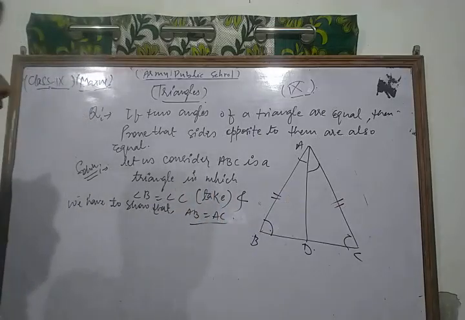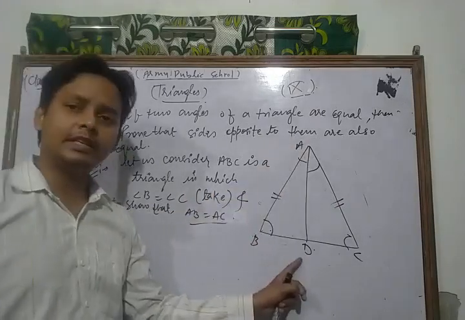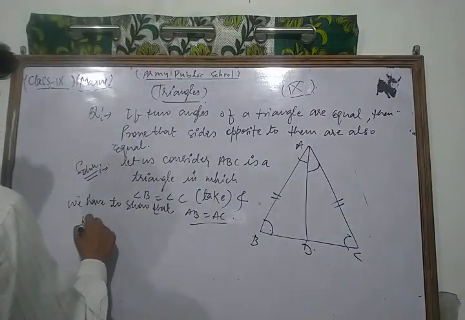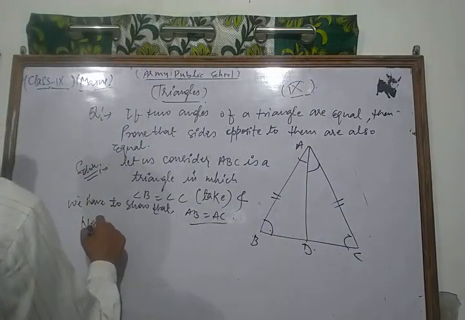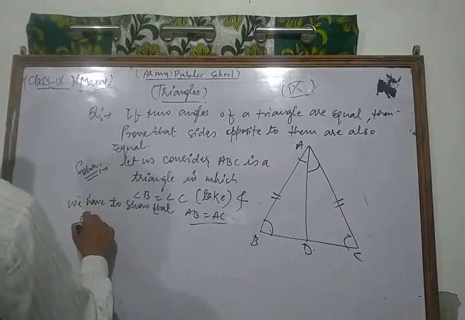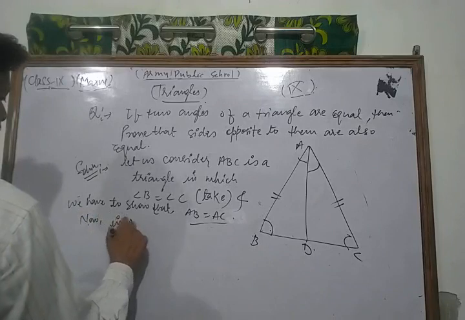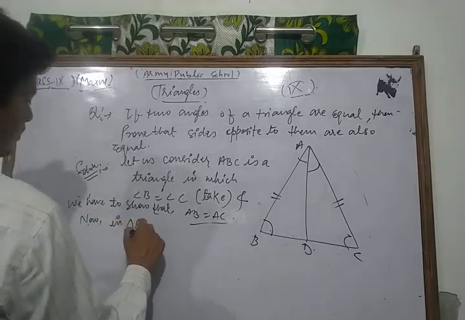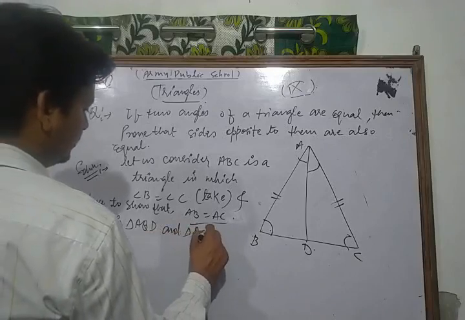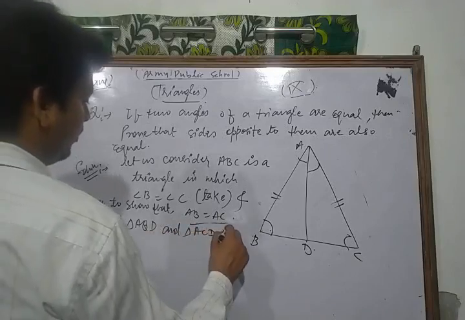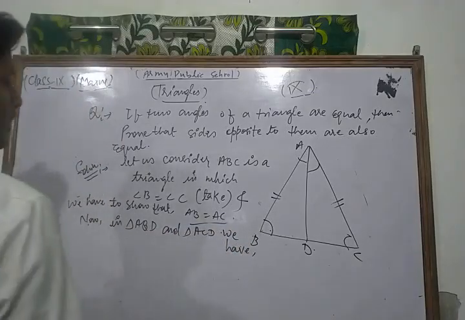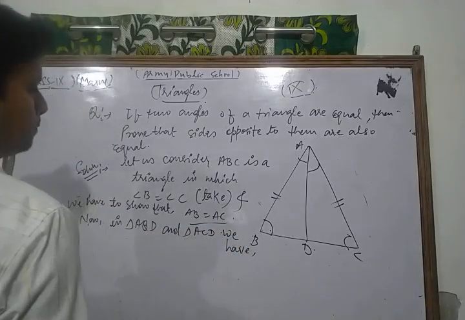So for that we take two triangles, ABD and ACD. Now in triangle ABD and triangle ACD we have what? Let's see here.